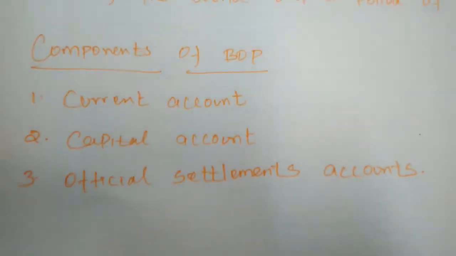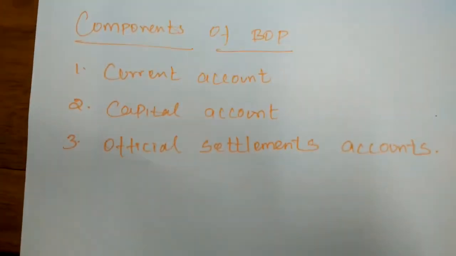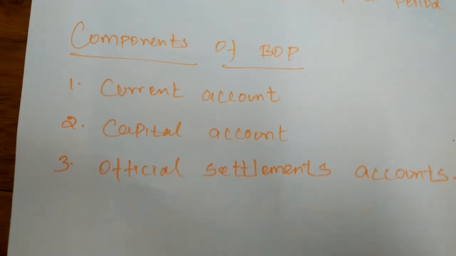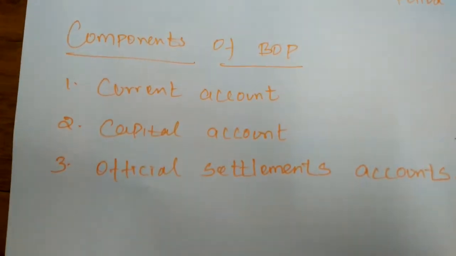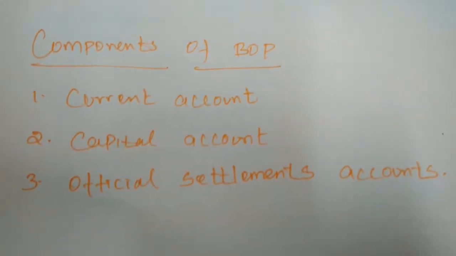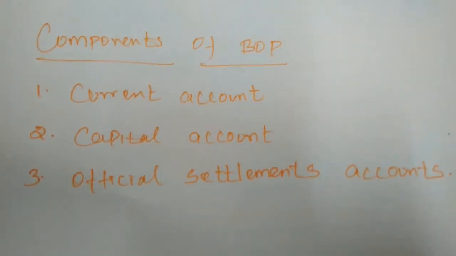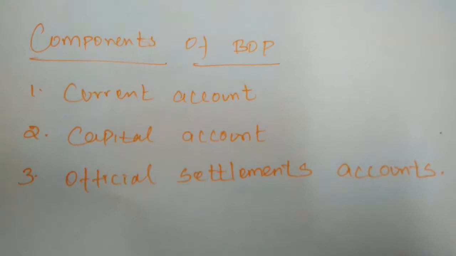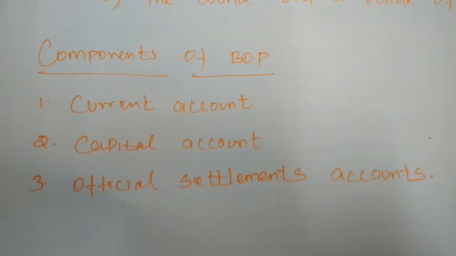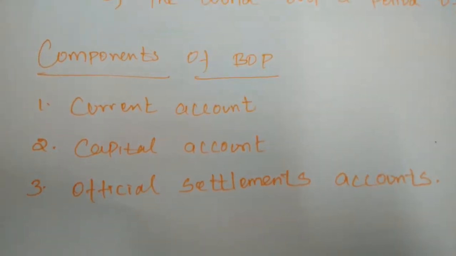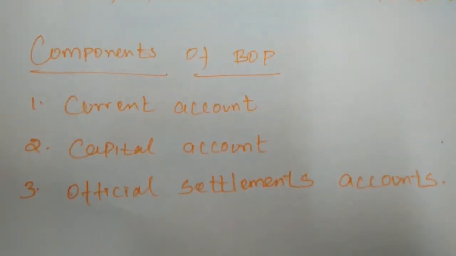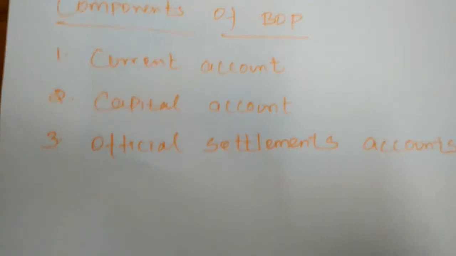Sometimes we will get foreign aid and some gifts. One prime minister also may provide a gift to another prime minister, or some individual people also may provide gifts. And some foreign aid. Foreign aid means some trust funds will be receivable from any other nations. This also will be coming to the current account. Next, the capital account.